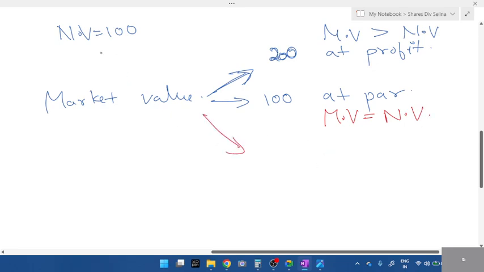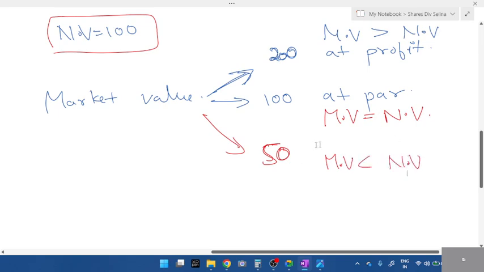Next, the nominal value or the face value, the original value of the share was 100. Now the market value has become 50. Is the company under profit or loss? At loss. So you have to tell market value is less than nominal value. We call at loss or at discount. The other word we call it as at discount. These are the three things. Make a note of this.